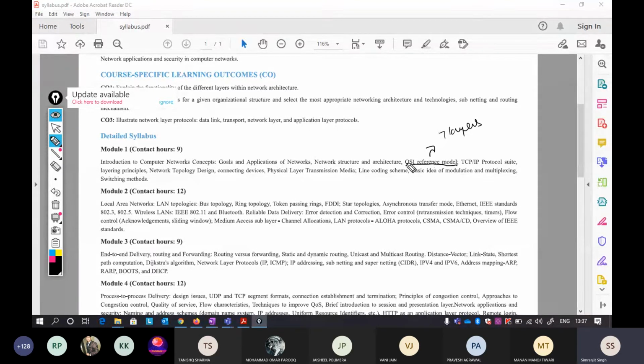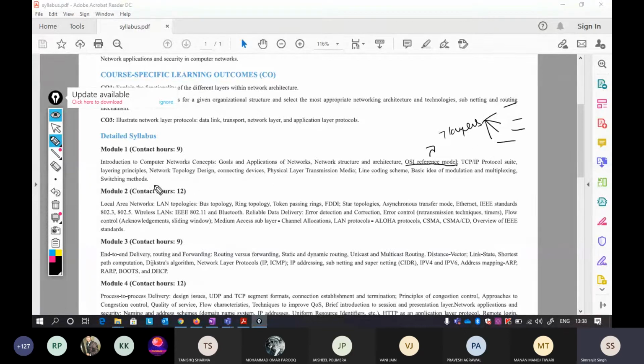I'll just cover a brief of it. After that I will discuss individually what exactly is going on in these 7 layers. Then we again come back to this with a very good example I prepared, so that you will understand each and every bit of how exactly the networking inside your computers takes place.